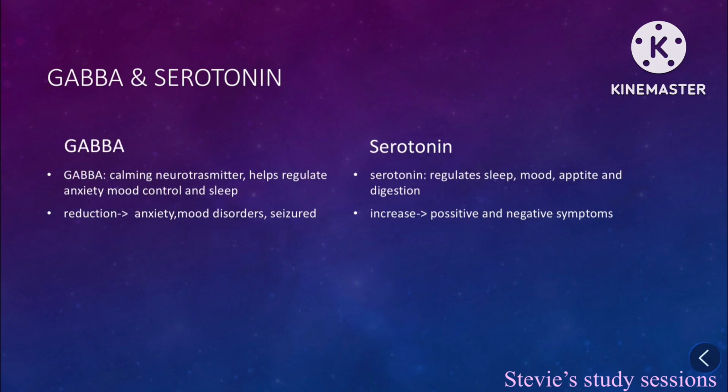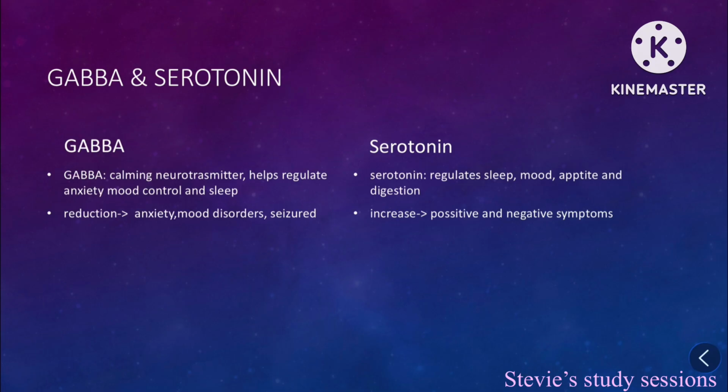There are two neurotransmitter explanations that do not include dopamine. This is the GABA explanation and the serotonin explanation. GABA is a neurotransmitter that produces a calming effect. It helps regulate anxiety, mood control and sleep. A reduction in GABA can lead to anxiety, mood disorders, and seizures. Serotonin regulates sleep, and helps mood, appetite, and digestion. An increase in serotonin can lead to positive and negative symptoms.